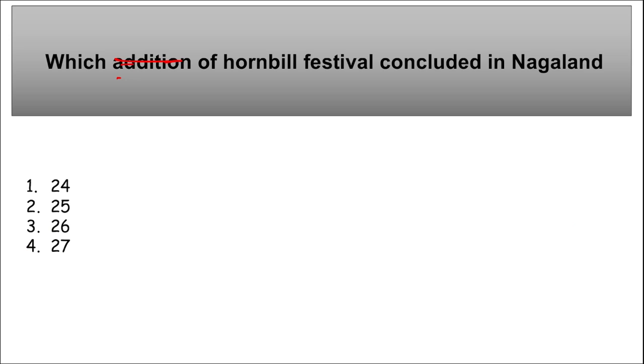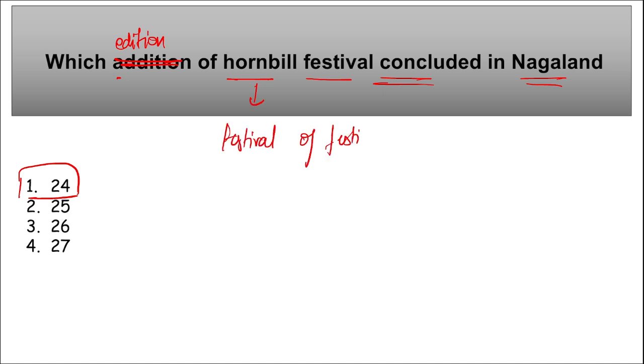Right? Next, which edition of Hornbill Festival concluded in Nagaland? So it was the 24th edition of the Hornbill Festival. This Hornbill Festival is also known as the Festival of Festivals. Right? This festival is annually held from 1st to 10th of December.